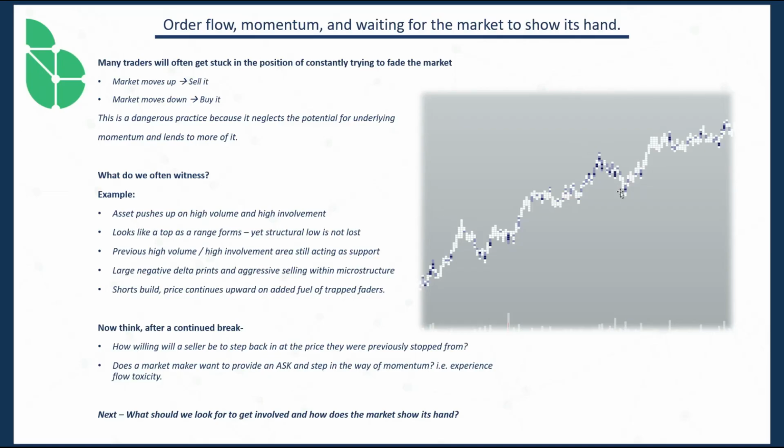Now, this is a larger retracement, but by textbook standards, this is still into this previous range, and it has not lost it. This is just a deeper retracement than we would normally see, but we haven't really had any type of major structural low lost. Okay, the previous high volume, high involvement area still acts as support. Basically the area where the high volume occurred is still maintaining its integrity in that when we put in a low after it, we're not breaking that area. So that's what I was just referring to previously.